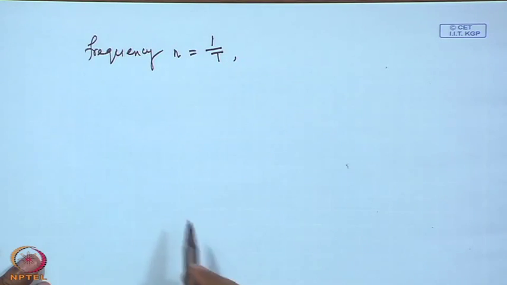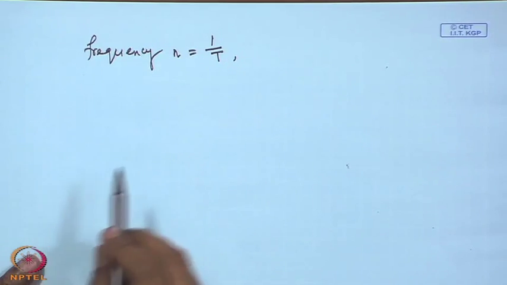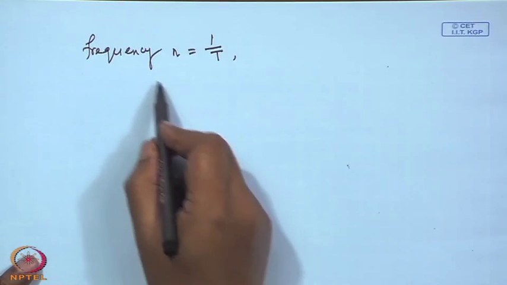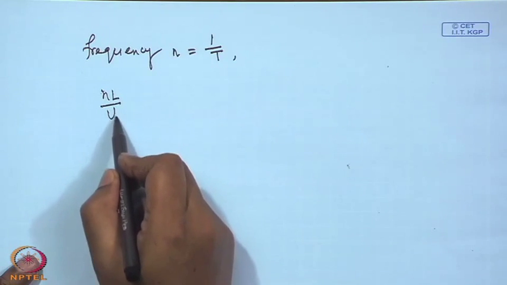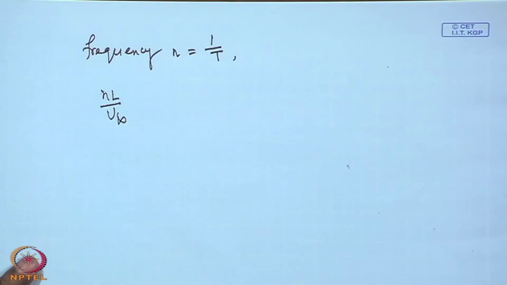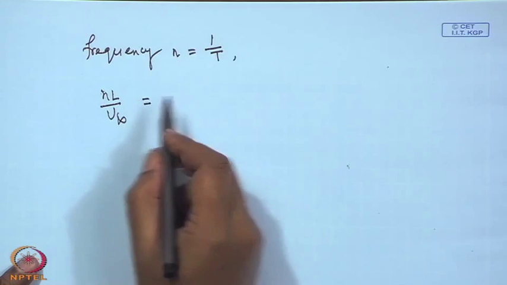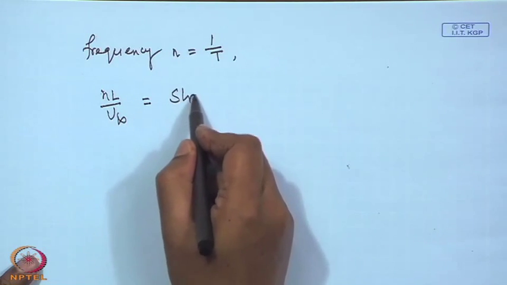So, the first non-dimensional factor is n L by u infinity. This non-dimensional parameter is called the Strouhal number.